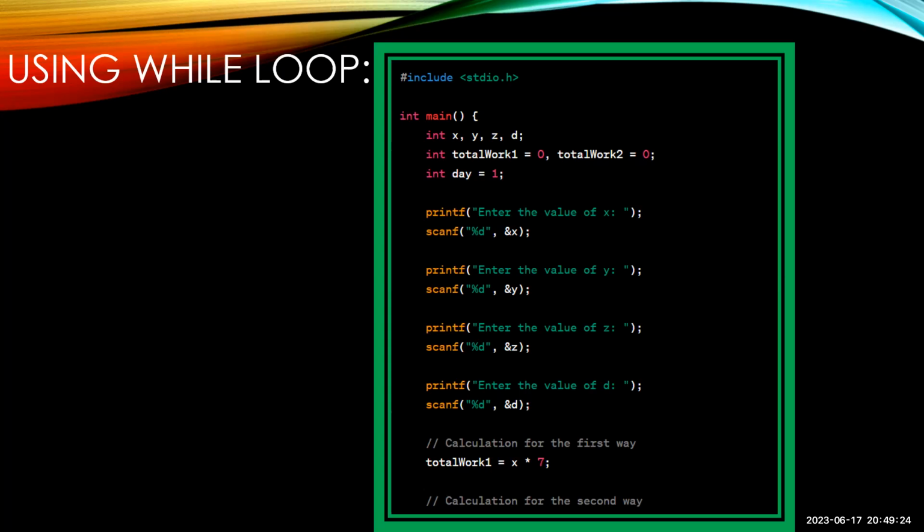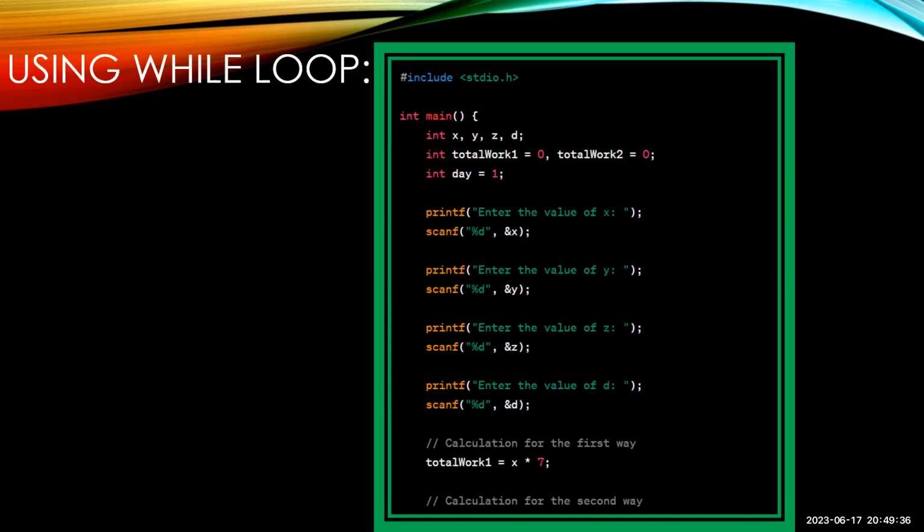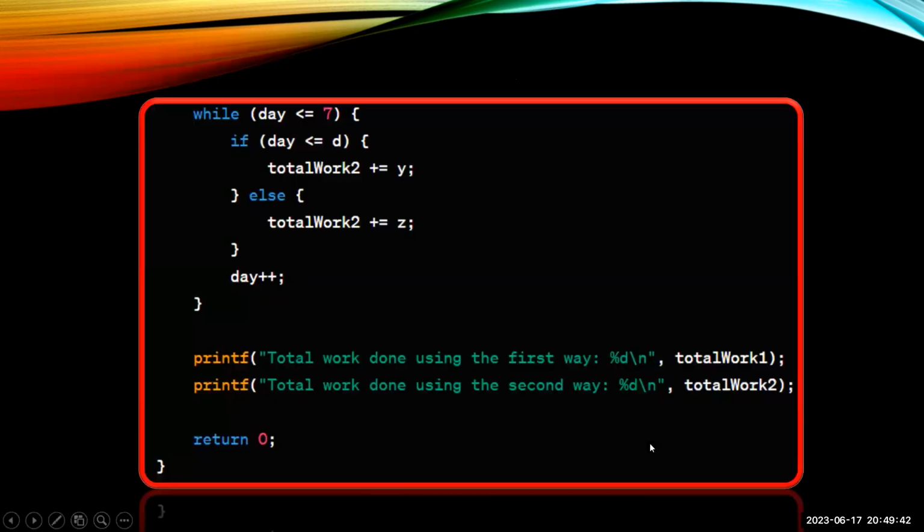Now we are taking the four inputs from the user, x, y, z, and d, so that we can calculate the values. Calculation for the first way: total_work1 = x * 7. Calculation for the second way: while day <= 7, we have taken a condition in the while loop where days are less than or equal to 7.